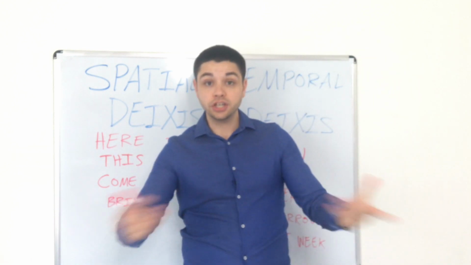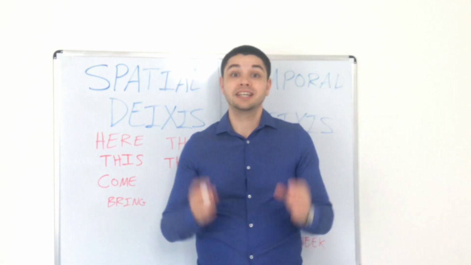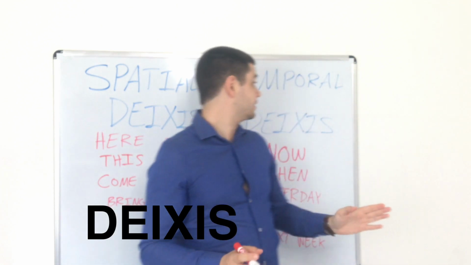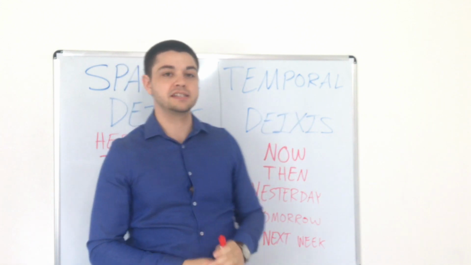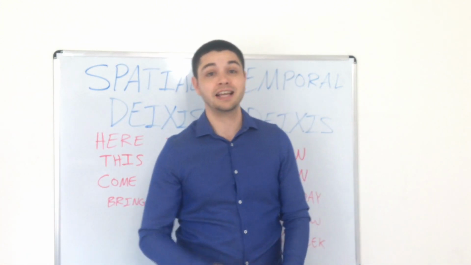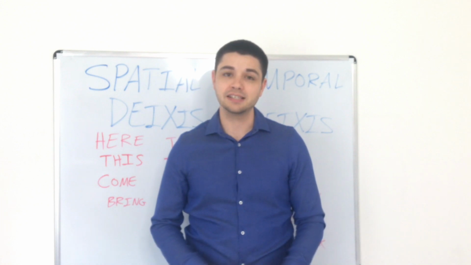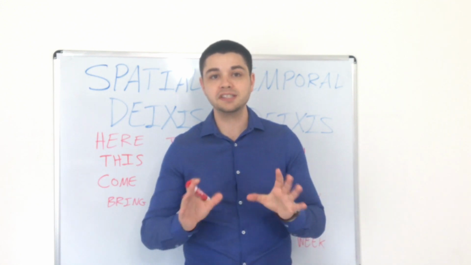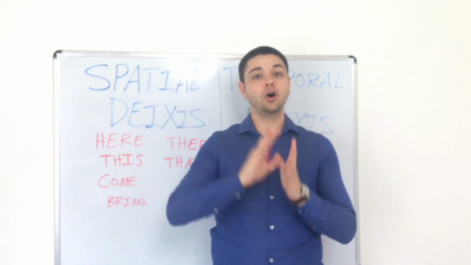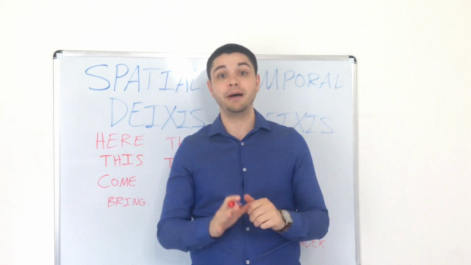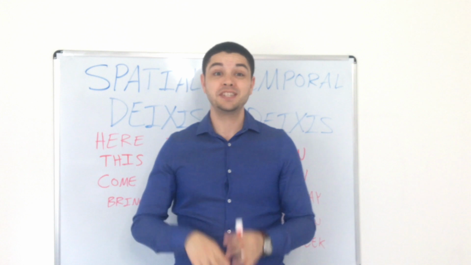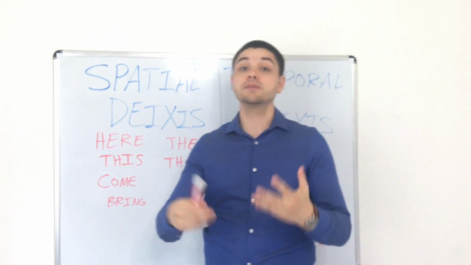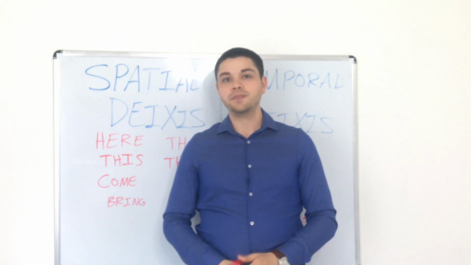So, in general, today's lesson has been about deixis. And you can see how this word is spelled right here. There's temporal deixis, there's spatial deixis, and there's even personal deixis. If you want to learn more about this topic, then you should go online and find more information about how deixis is used in many situations. But today's lesson covers the most important parts of deixis. So that's the end of our lesson.